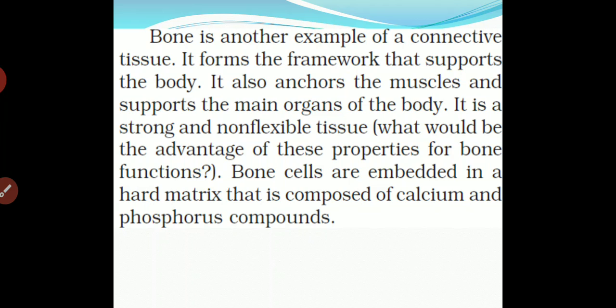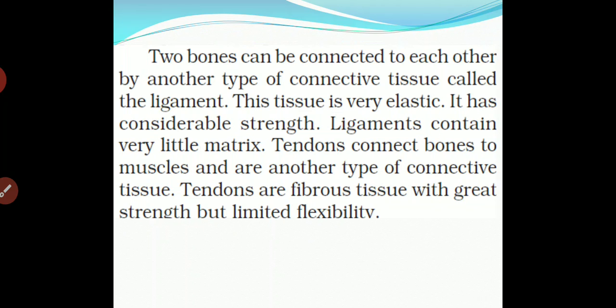Okay, bones are embedded in a hard matrix, which is a calcium and phosphorus compound. So bones are made with the calcium and phosphorus compound. From this we can say that the bone cells present in our body are made from the calcium and phosphorus compound.